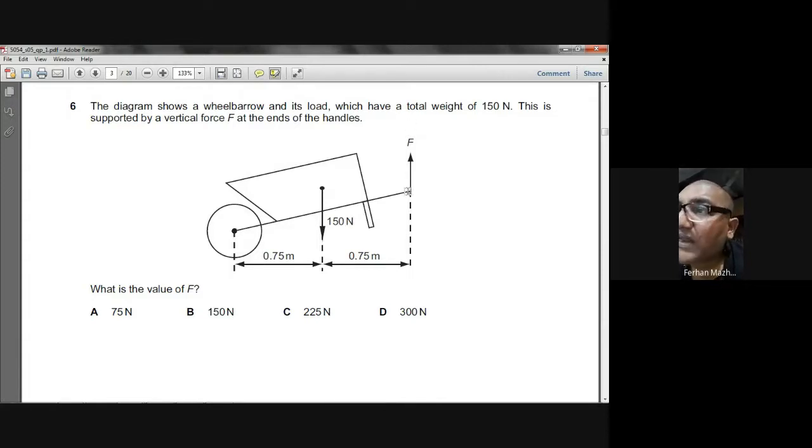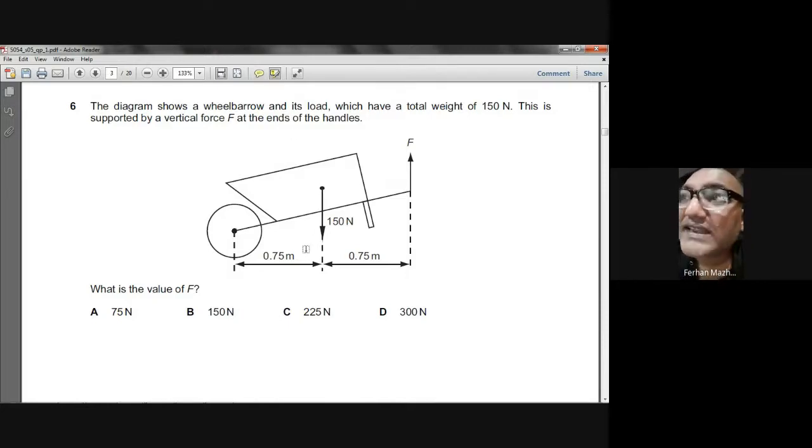The force you applied on this handle, which is acting upward, has a perpendicular distance from the pivot to the line of action of this force of 0.75 meter plus 0.75 meter. That will be 1.5 meter. This force is acting upward, so it is trying to produce an anti-clockwise turning effect.